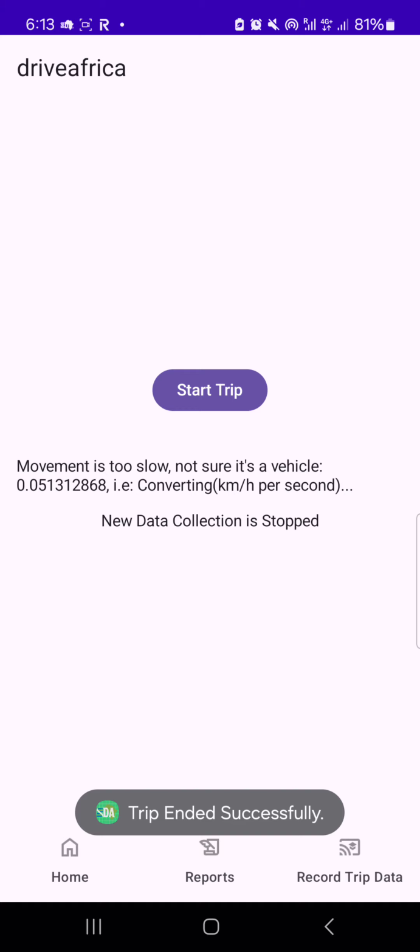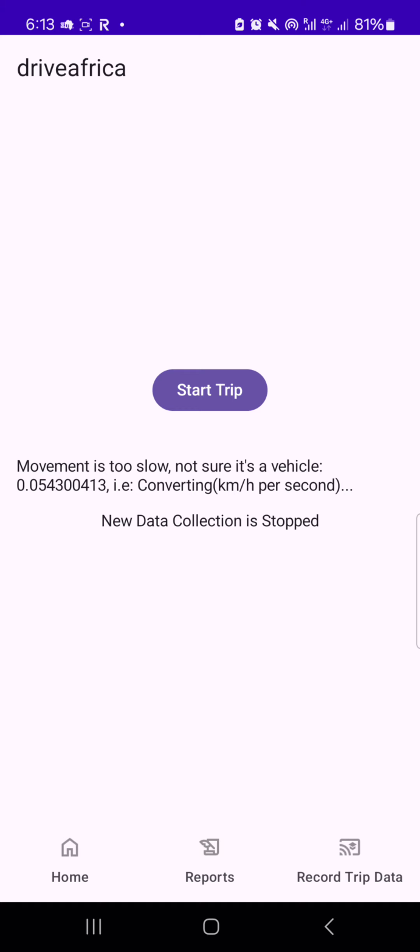Now there are three phases in this start trip, end trip. There's a middle phase, which is processing data. If the trip you took was a very long trip, by the time you end the trip, the app will need some time to process much of the data it has collected.